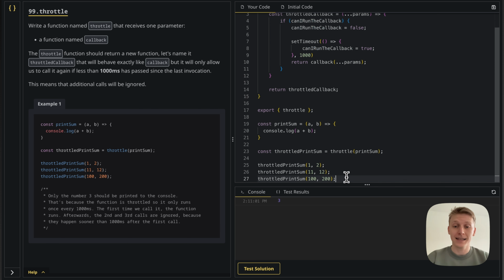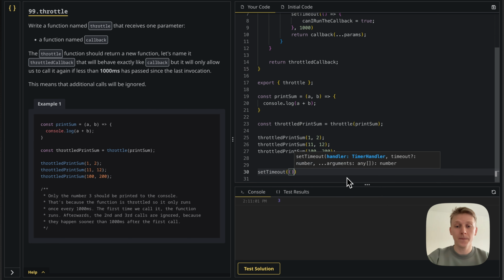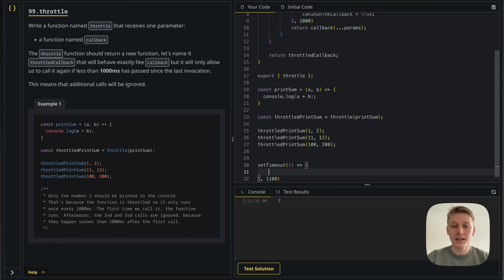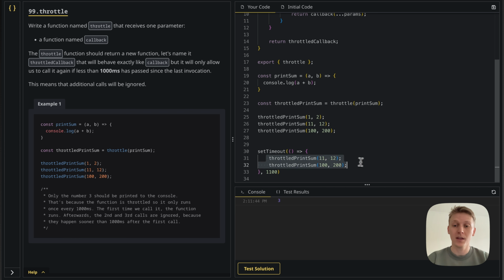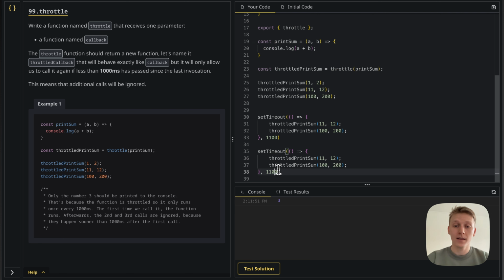And to test this, let's do here a setTimeout. And let's do it 1100, and let's do throttled print_sum of 11 and 12. And we should be able to see after a second 23. Okay, that works. Now if I'm going to copy this one here, it shouldn't work the second time because again, between those two, 1000 milliseconds didn't pass. So that's correct. But then I can do, let's say, this one that's going to be after 2100. So I should be able to see, okay, yeah, because it's exactly 1 second.